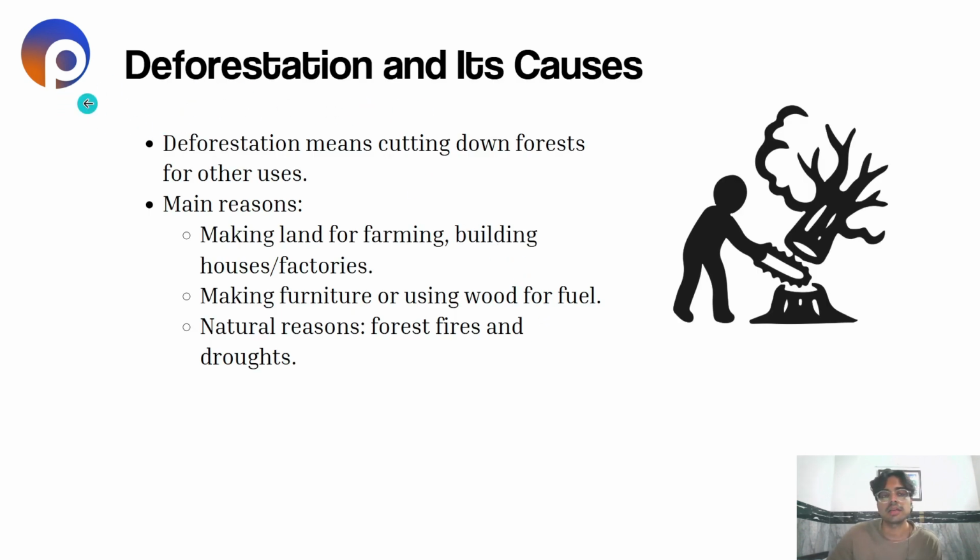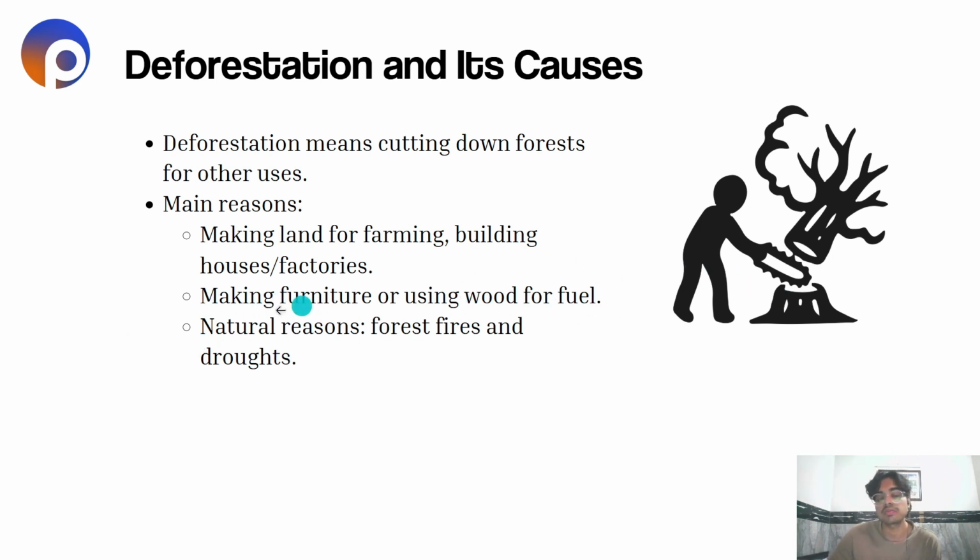Now let's start our chapter. So our first topic is deforestation and its causes. Deforestation means cutting down of forest or cutting down of trees. There are certain reasons due to which deforestation takes place, such as making land for farming, for growing crops on that land, or building houses or factories by government, making furniture such as tables and chairs, or using wood for fuel or for burning purposes.